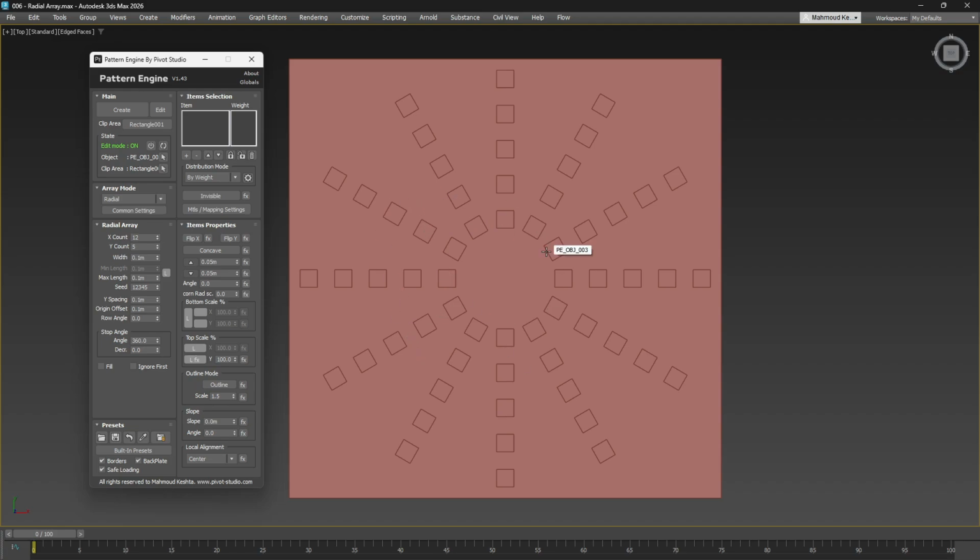That covers the fundamentals of the radial array. In the next video, we will explore the random array. Thank you for watching.